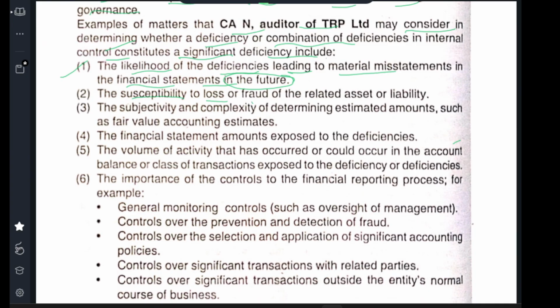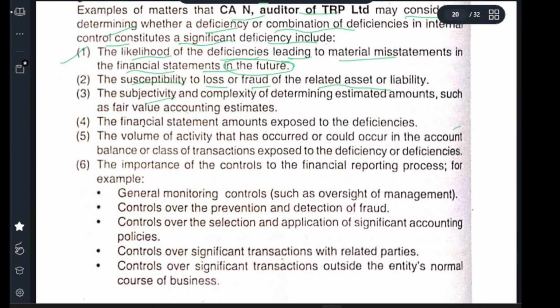Susceptibility to loss or fraud relating to assets and liabilities. Wherever there is a fraud in an asset or liability, you need to report it. Subjectivity and complexity in determining estimated amounts such as fair value accounting.